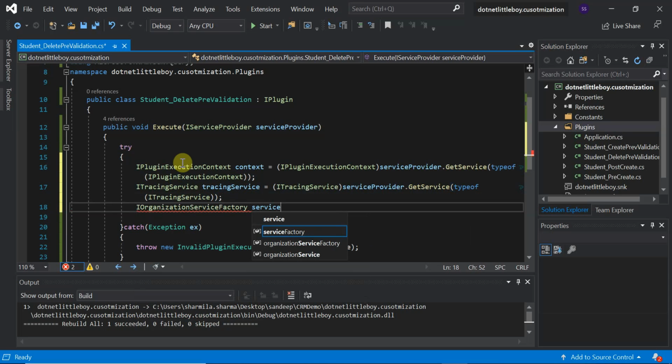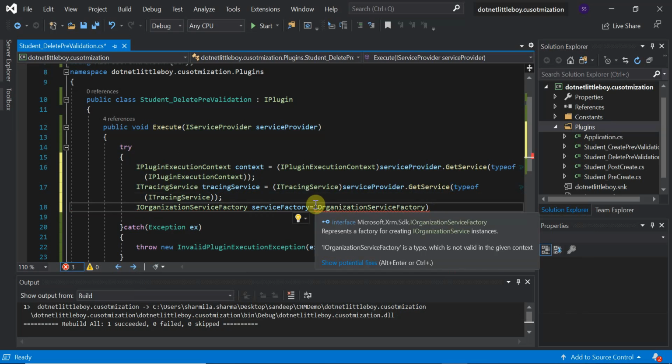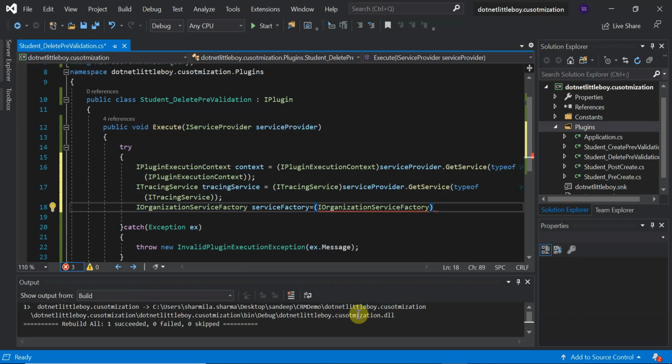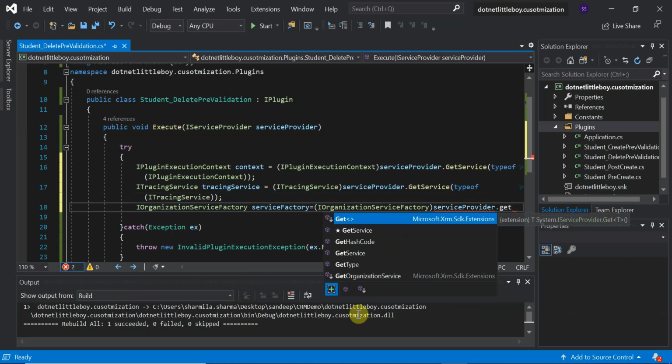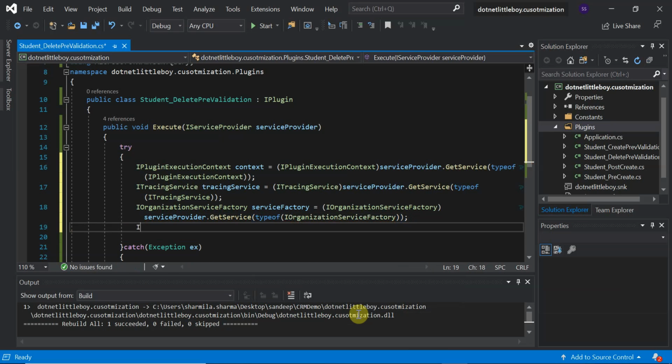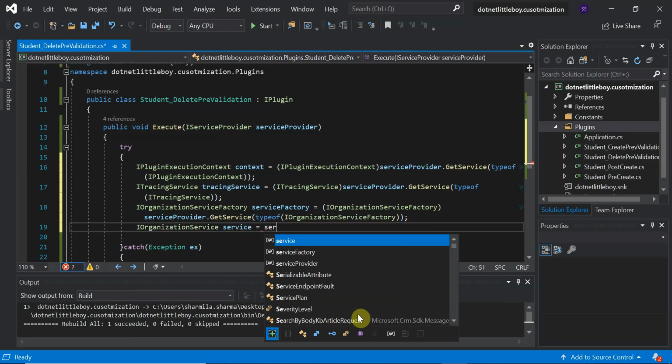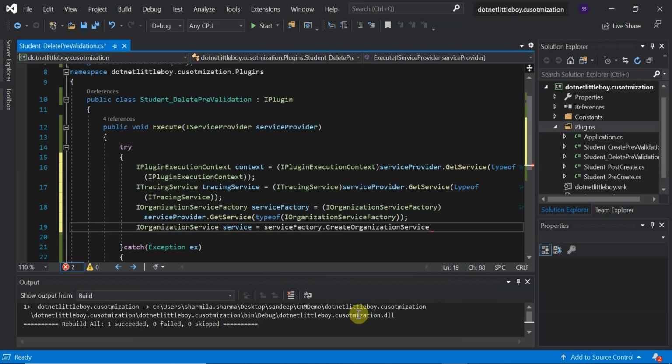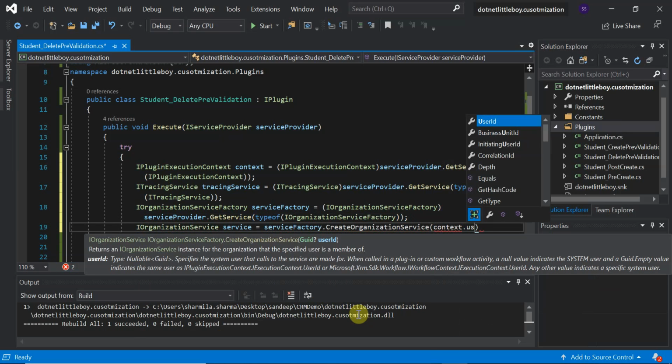So serviceFactory equals the IOrganizationServiceFactory, wrapping serviceProvider.GetService of typeof IOrganizationServiceFactory, and from the service factory we will create the organization service. So IOrganizationService, name it as service, equals serviceFactory.CreateOrganizationService, under the context of the user ID.